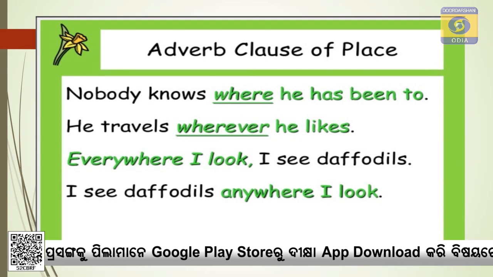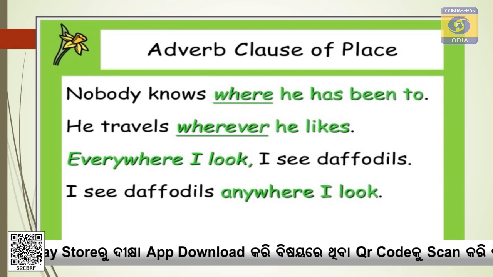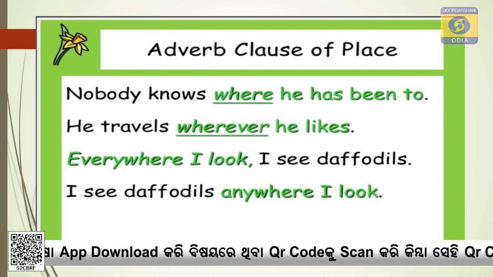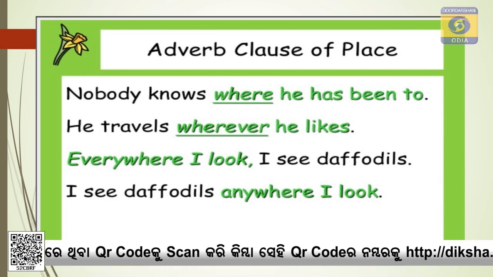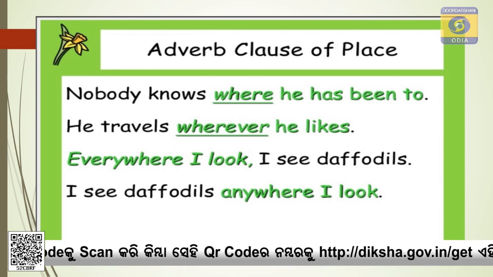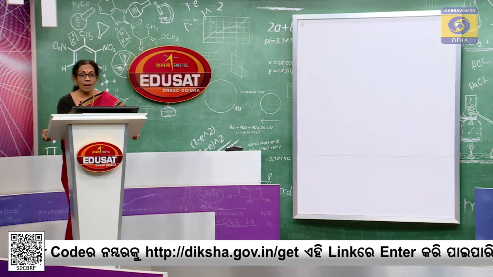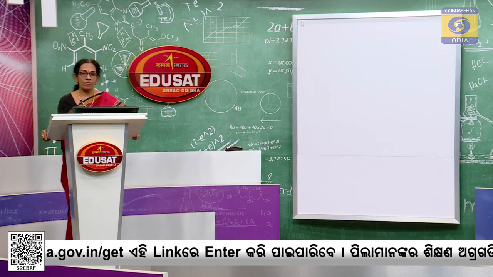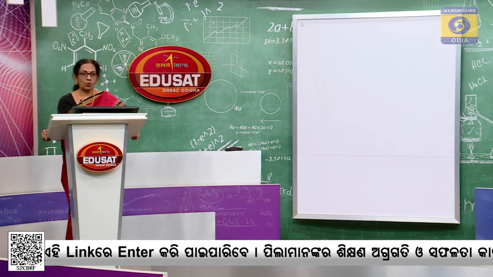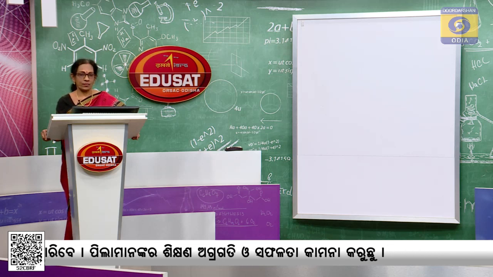He travels whenever he likes. Everywhere I look, I see daffodils. I see daffodils anywhere I look. Now put a question where to the verb. For example, if I ask, where does he travel? The answer is, he travels wherever he likes. So wherever he likes is the adverb clause of place.